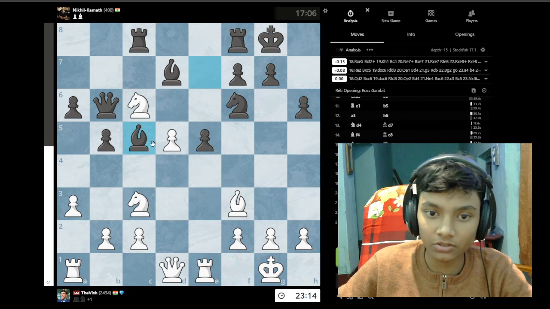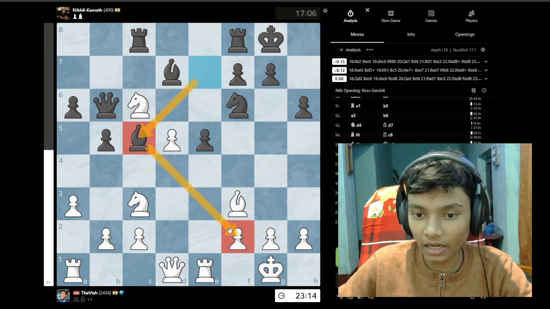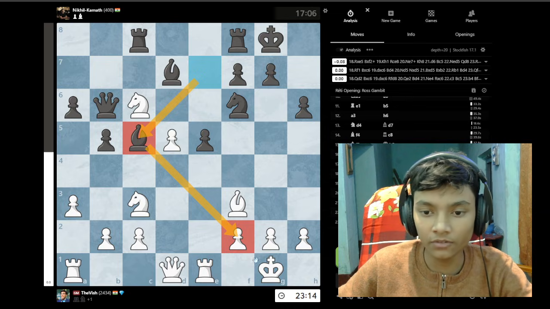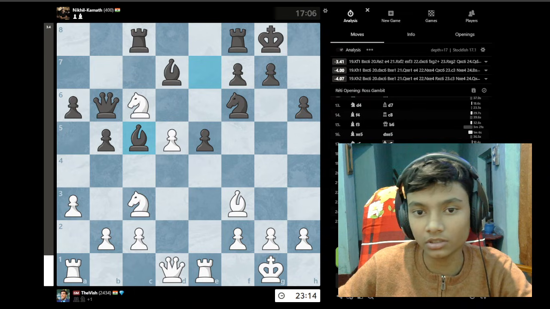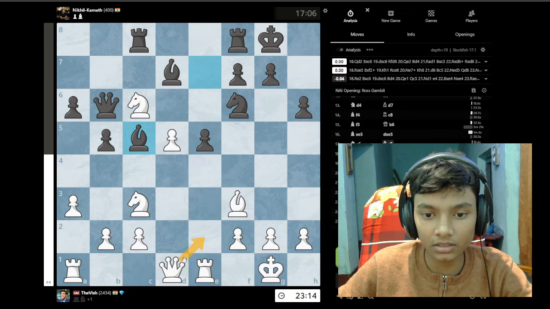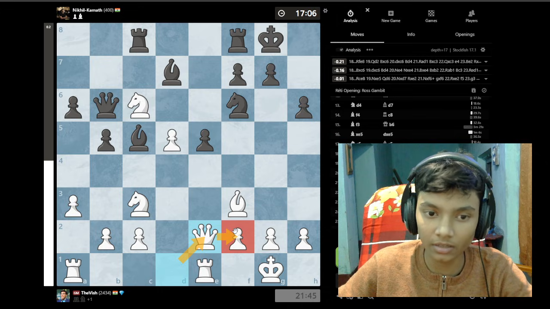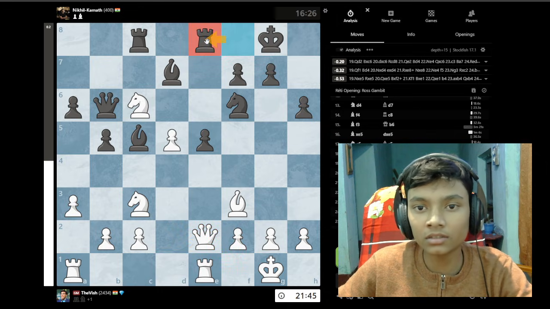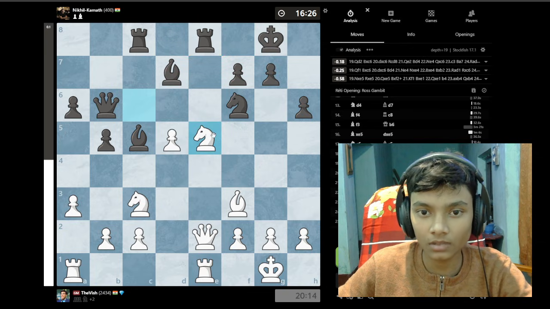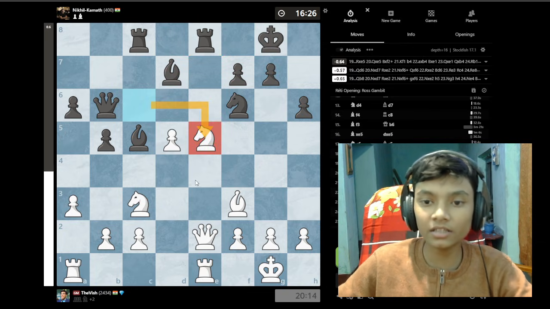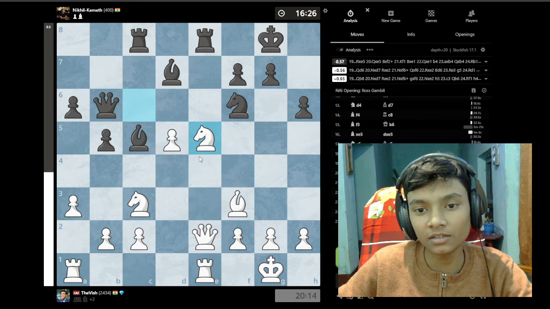So the takes does not happen, and Nikhil Kamath plays bishop c5, targeting the pawn on f2. Like any normal move, then this, and then the rook is completely lost. So seeing that, Viswanathan Anand goes for queen e2, protecting the pawn on f2, and then rook e8 is played. Takes happens, and here if you can find the brilliant sacrifice, make sure to do it.